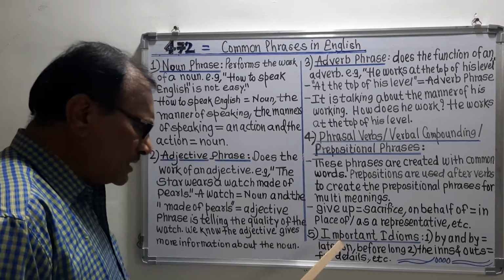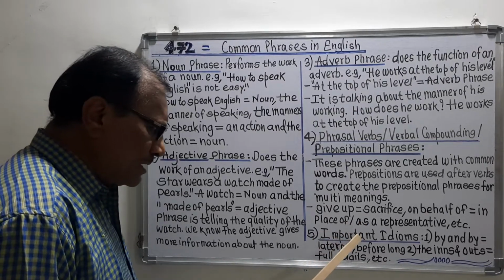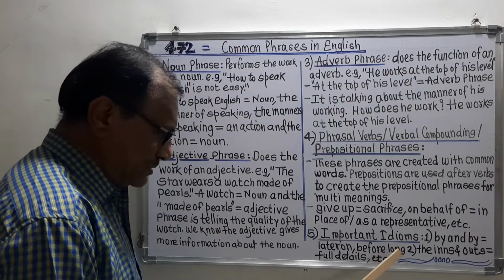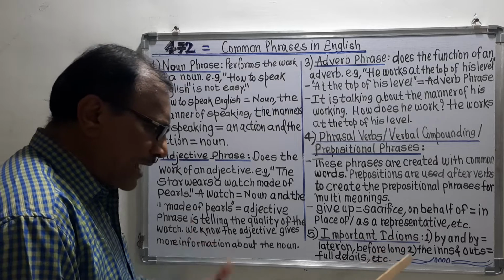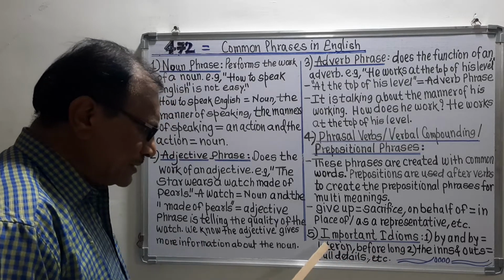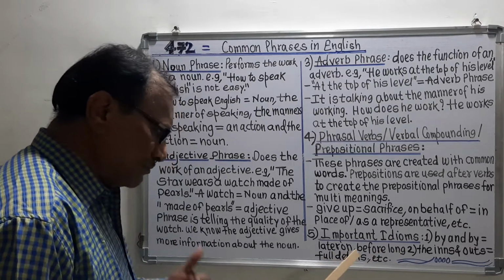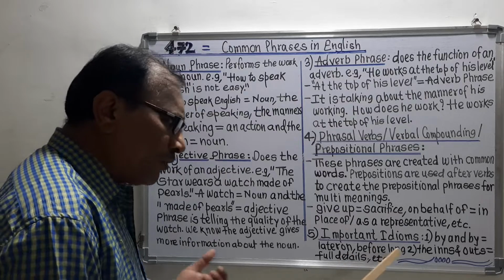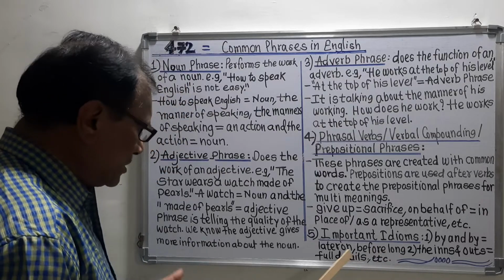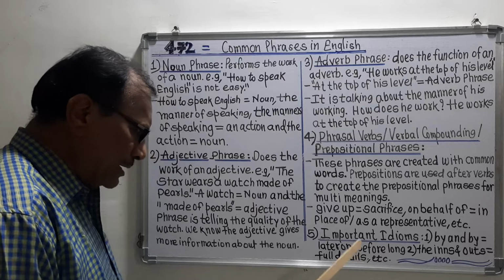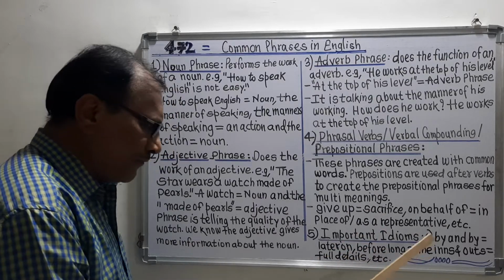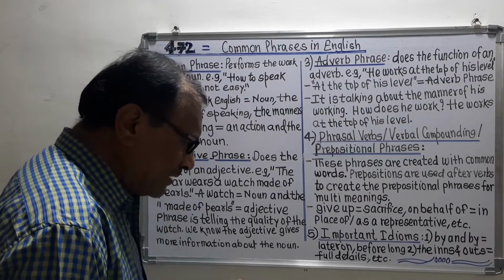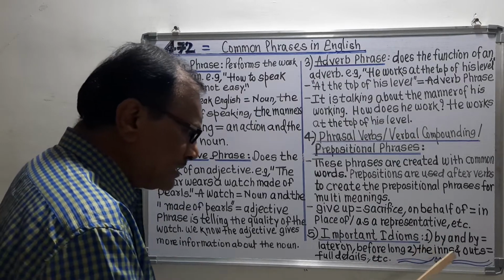Now the last point is important idioms. By and by is the idiom, and its meaning is later on. Later on means after some time, before long. You can say it refers to a period of time, and so before long is the meaning of this phrase by and by. The second phrase given there is the ins and outs.